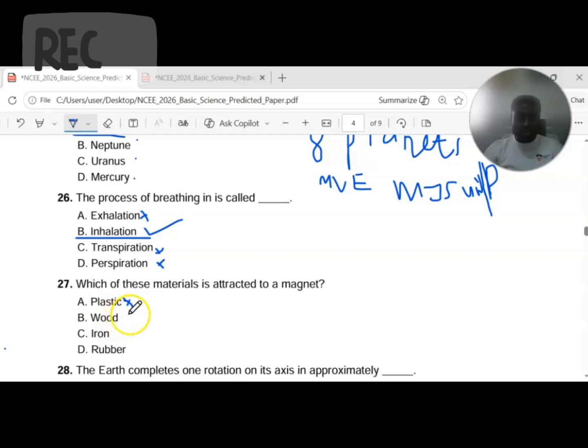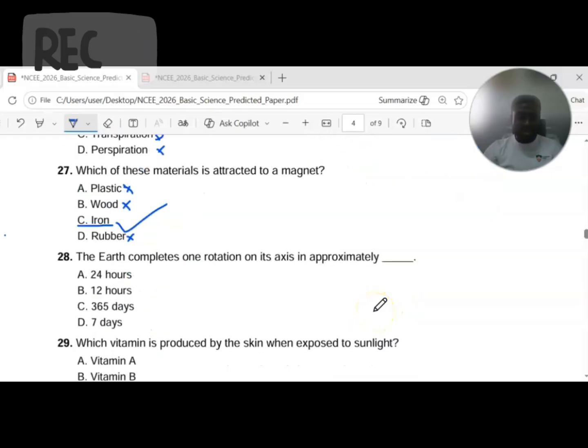Now go to option B, wood. Wood is a material from plants. It is non-magnetic in nature. Iron is the supposed answer to this question because iron contains elements that get attracted easily to a magnetic force. Rubber is from plants. It is a non-magnetic material. So I hope you understand the analysis around this question.